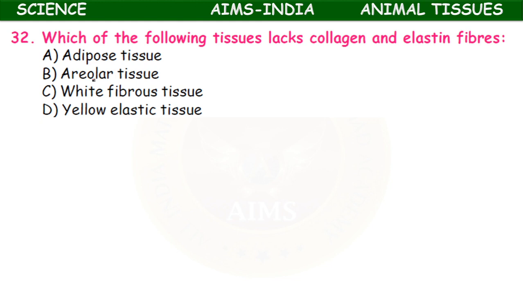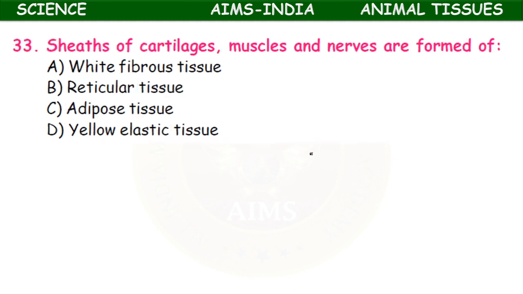Which of the following tissues lacks collagen and elastin fibers? Adipose tissue, areolar tissue, white fibrous tissue, and yellow elastic tissue. So it is the adipose tissue. Areolar tissue also possesses fibers, and the remaining two, yellow and white fibrous tissue, have them too. Here adipose tissue lacks collagen and elastin fibers.